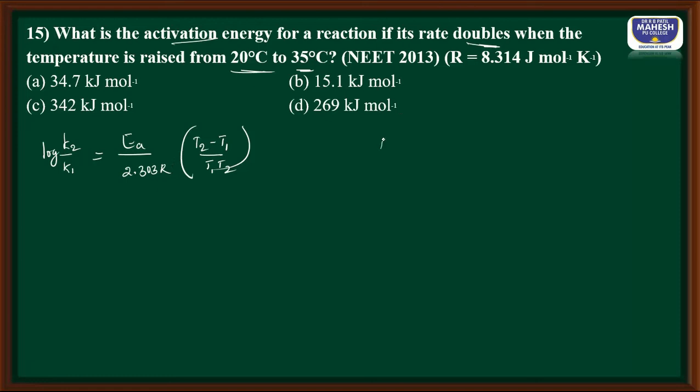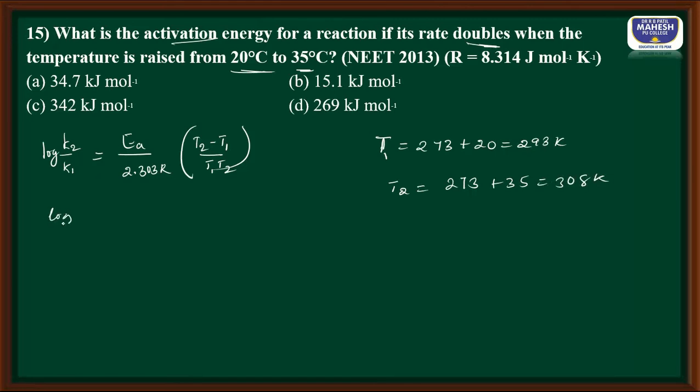So here T1 temperature is nothing but 273 plus 20 degrees Celsius, that is nothing but 293 Kelvin. And T2 is equal to 273 plus 35, that is equal to 308 Kelvin.